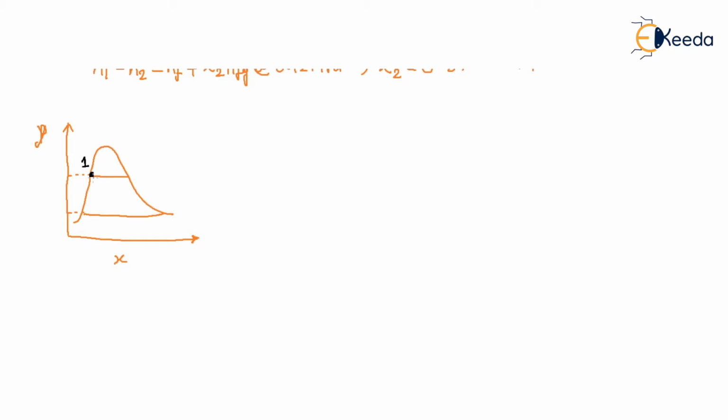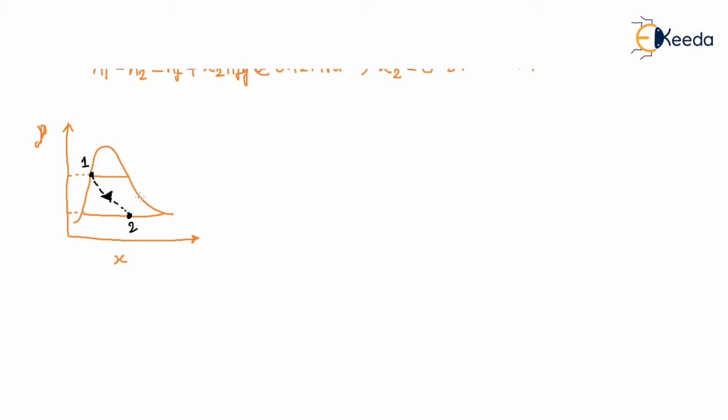But during the throttling, this is a restricting device, so randomness will always increase, so it will move to this side. So this is your throttling process, somewhere here, point 2, and the dotted line, why? Because this is highly irreversible, we will discuss later on, no problem.